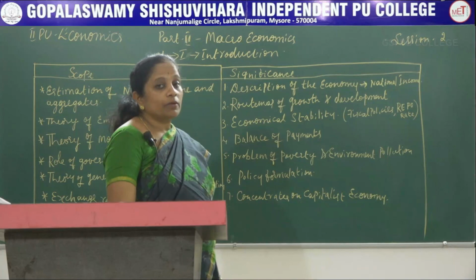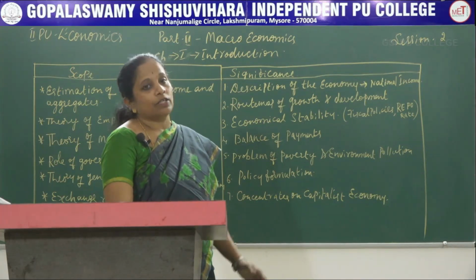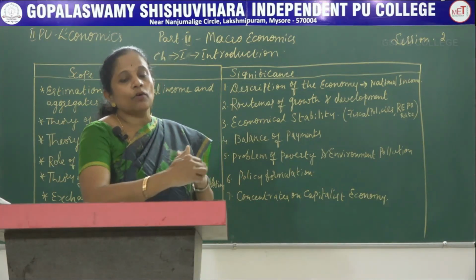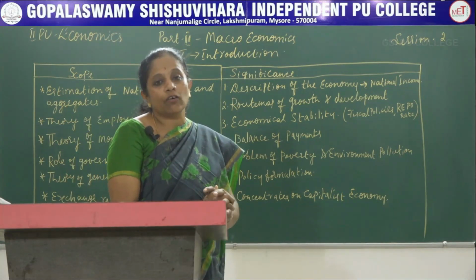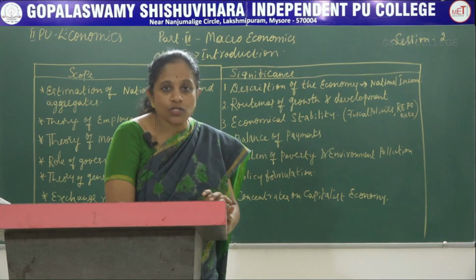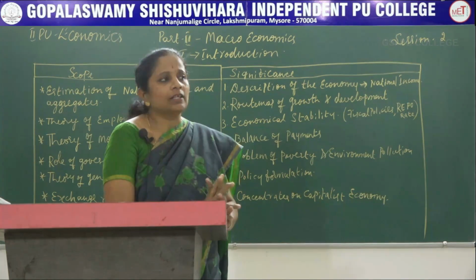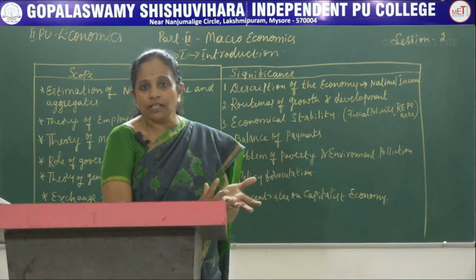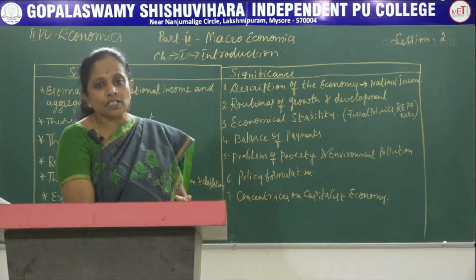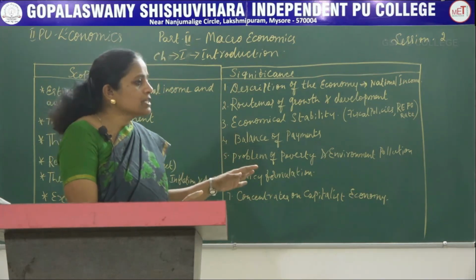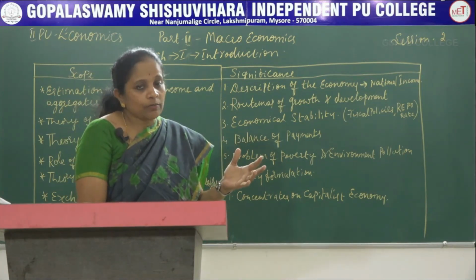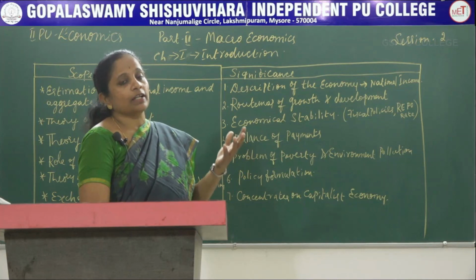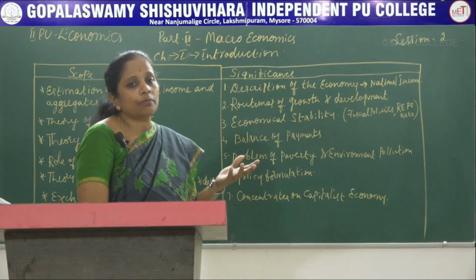A capitalist economy is one which is most concerned about profit making, whereas the socialist economy or the government-owned economy is concerned about social welfare. But these days everywhere we are finding the mixed economy system, because pure socialist economy or pure capitalist economy are not going to be successful, and they are not going to work for a longer period.